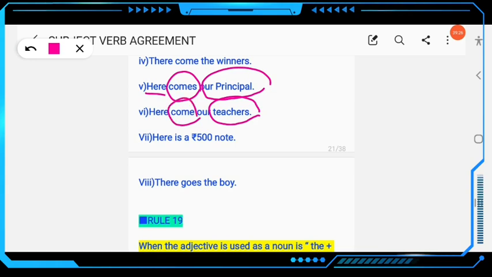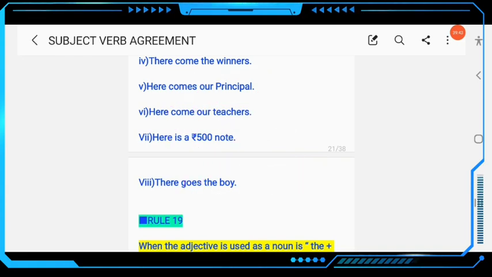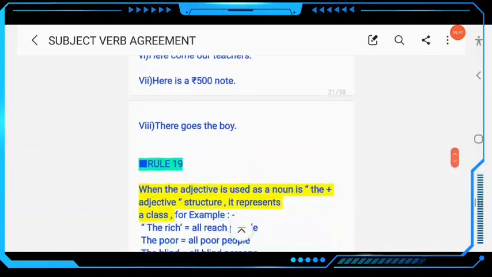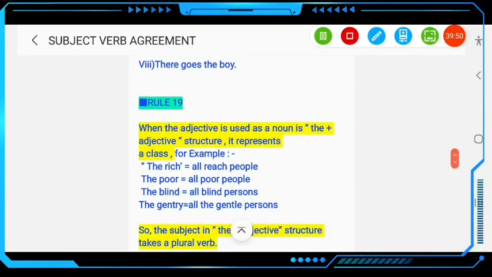Then next, "Here is a 500 rupees note", amount, singular, "is", not "are", okay. "There goes the boy": singular, the verb must be singular, "goes", not "go". Clear? So this is rule number 19, okay. Then next, we come to rule number 20, okay.